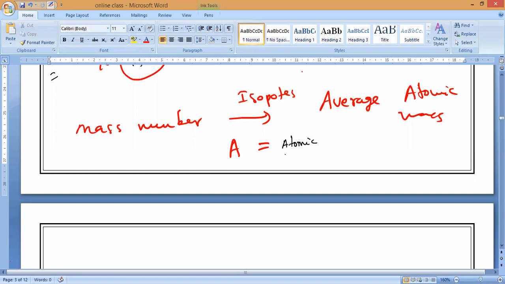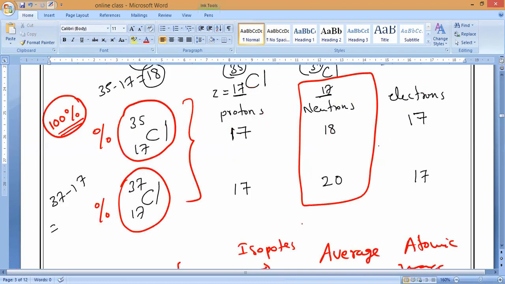Atomic mass of the first isotope into percentage of the first isotope. Understand? Atomic mass of the first isotope into percentage of the first isotope, plus, if you take chlorine, this is called the first isotope and this is called the second isotope.